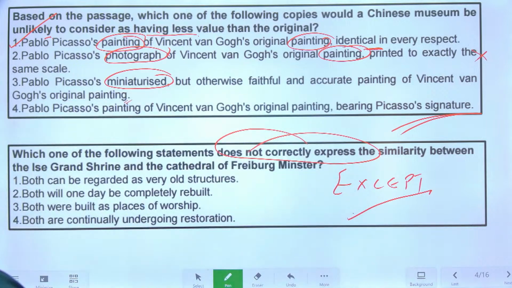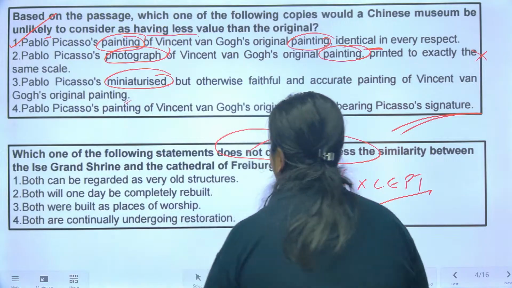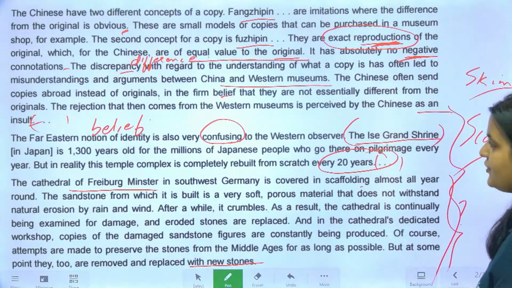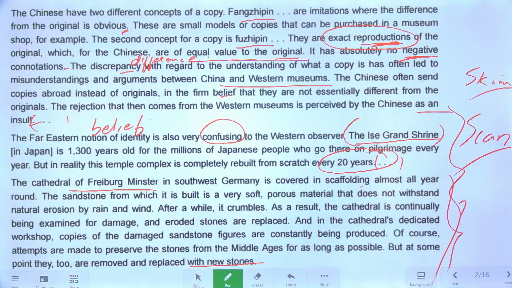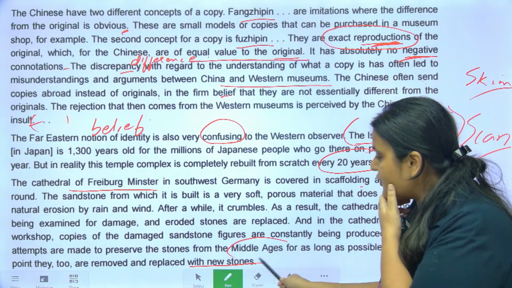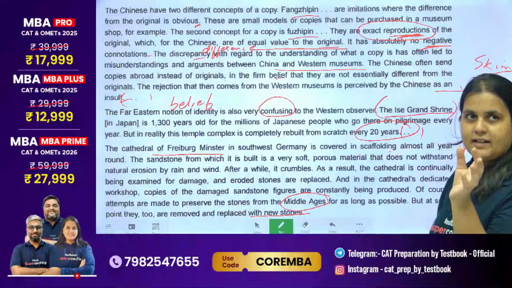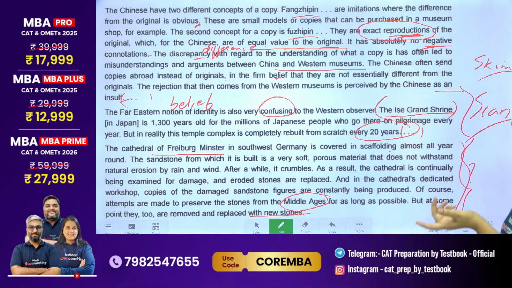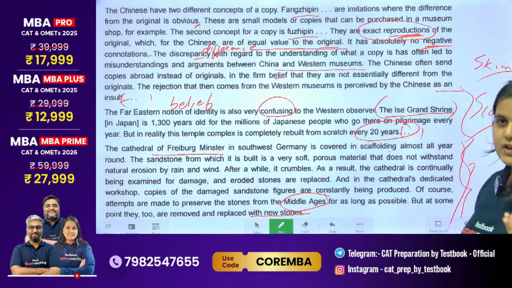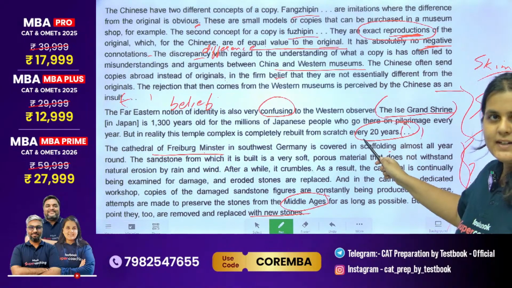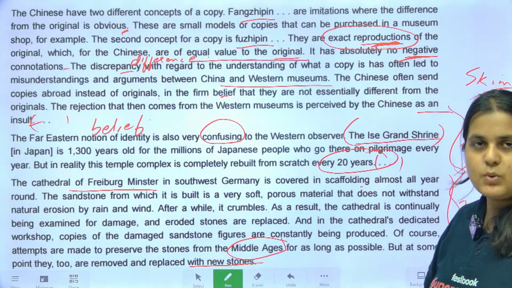Okay, now guys, you tell me, what is the difference? Now again, you might be stuck between options. What should you do? You should go back to the passage and check. See, both are very old structures. एक बार check कर लो. This is also 1300 years old, right? वो देखोगे वो भी 1300 years old है, ये भी middle ages से है. So both are very old. Correct है. फिर it says both are places of worship. Yes, this is also a shrine. This is also a cathedral. So both are places of worship. Correct है. Then this says both are being rebuilt. ये every 20 years rebuild होता है. ये भी इसके stones वगैरह replace होते रहते हैं.